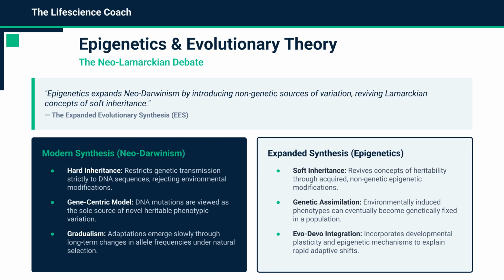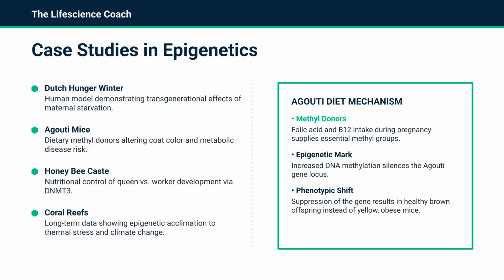The expanded evolutionary synthesis incorporates non-genetic variation and soft inheritance, challenging strict neo-Darwinian views that rely solely on DNA mutations and slow gradualism. Case studies illustrate these principles clearly. From the Dutch hunger winter in humans to the agouti gene in mice, where diet modulates coat color, we see how nutrition triggers significant phenotypic shifts.